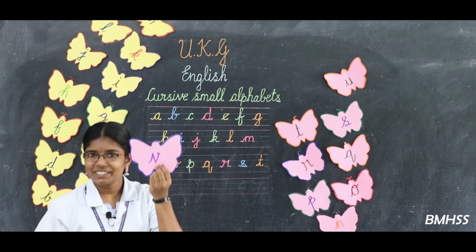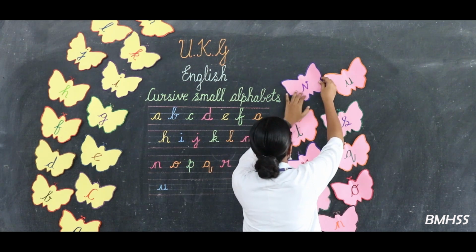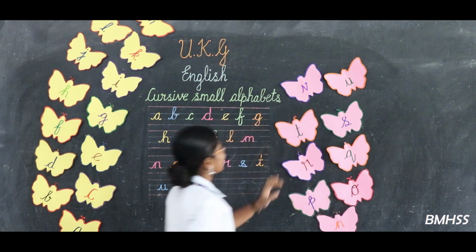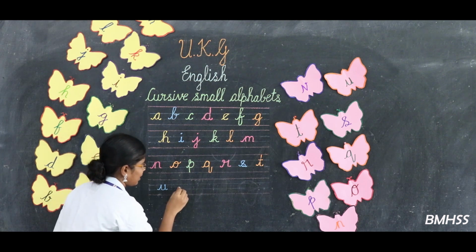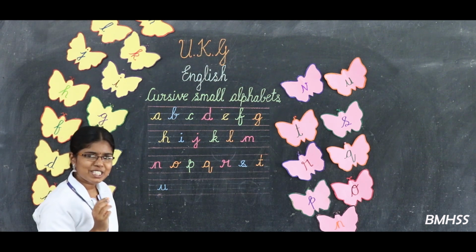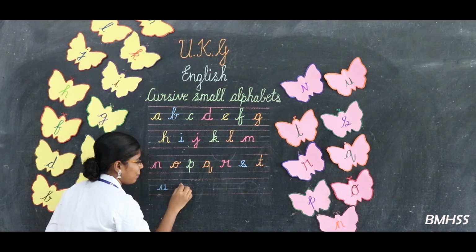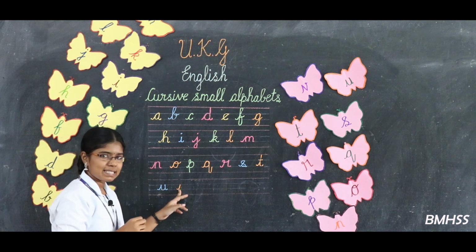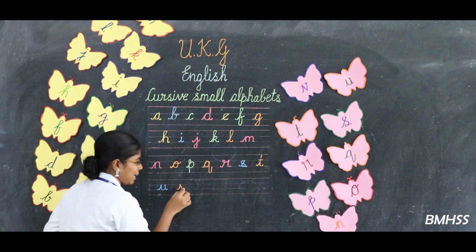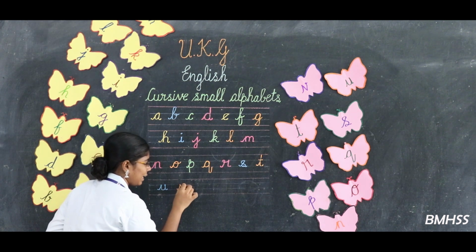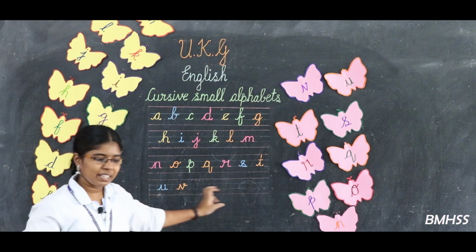What letter is this? V. Excellent, dears. V. Shall we learn how to write V? See the board? Again, keep your pencil on the which line? Third line. From here you can start from the small bend, go up and write the slanting line. From here you can write one slanting line, go up and touch the blue line, end this with the eddy. Okay dears, this is the letter V.